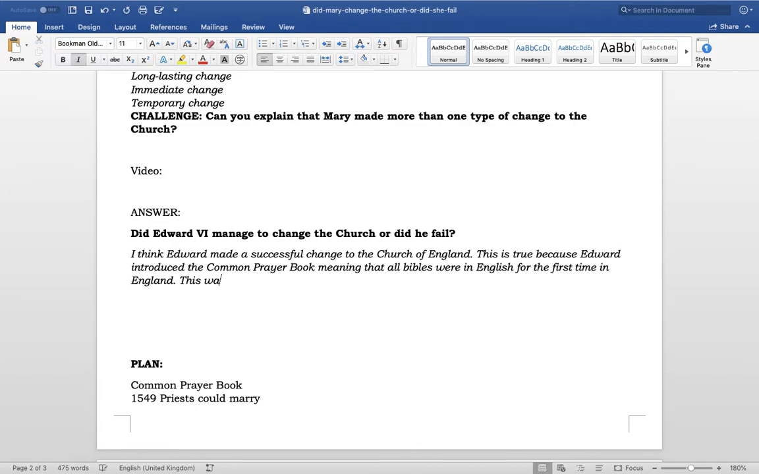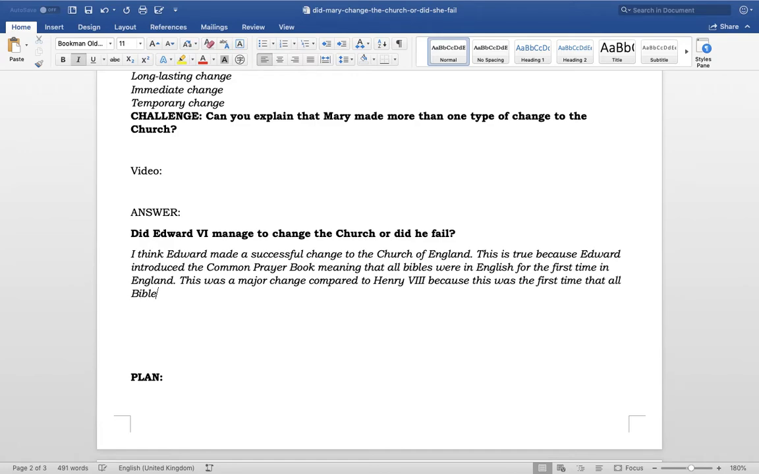So this was a major change compared to Henry VIII, because this was the first time that all Bibles were in English. Brilliant. Now remember, we want to be using our connective words and we want to be adding in some more evidence. So I'm going to put furthermore. That's a lovely connective.